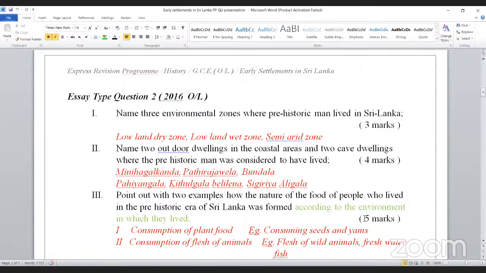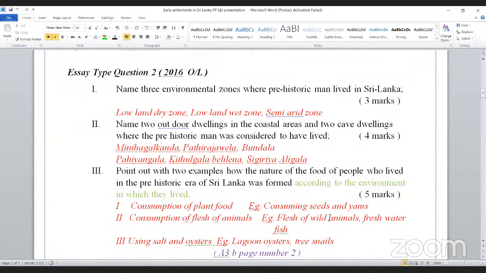Otherwise, mainly students don't get marks and good results for history, not because they don't know the subject, they know the subject, but because they don't know how to write answers, how to approach questions. That is a special separate section. See the third one, using salt and oysters, that is okay, another heading.